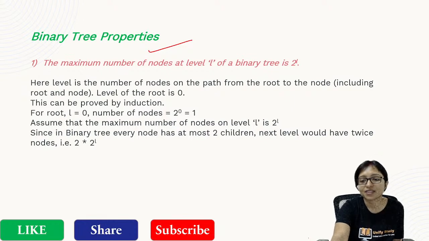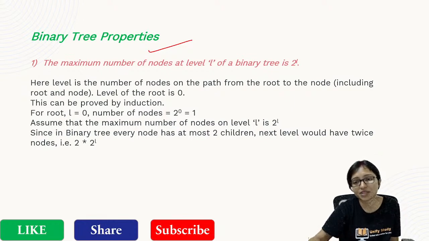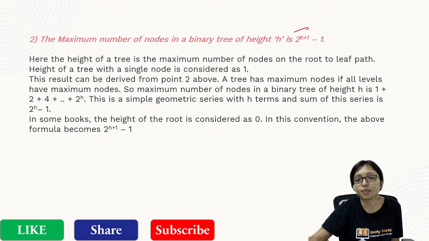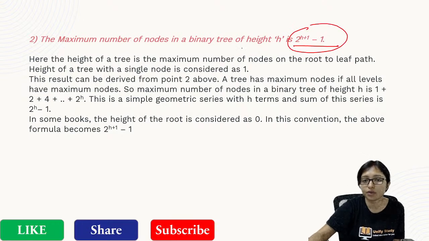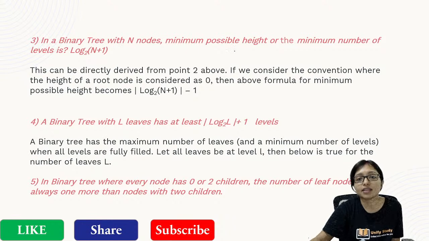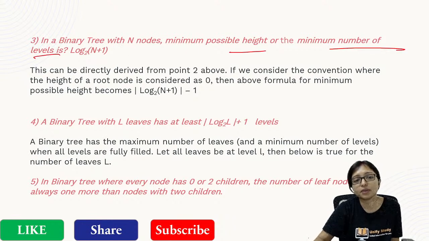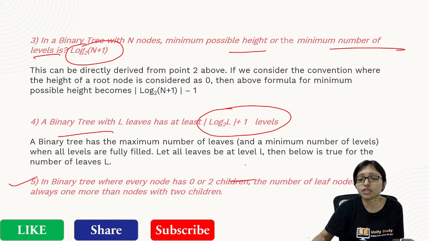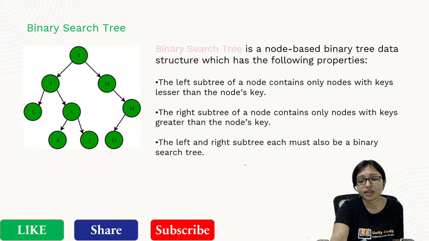Okay, good. So at level L, there will be 2 to the power L nodes. This is 2 to the power H plus 1 minus 1 for height H. When there is height H, the minimum number of levels will be log base 2 of n plus 1. Here also these are the children.